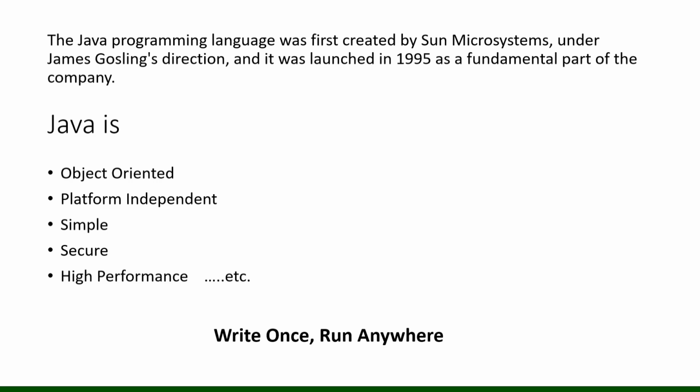After that, what is platform independent? Platform independent means write once, run anywhere. Once you write a piece of Java code, it can run anywhere after you compile that code. It is also simple and one of the secure languages, and it is easy to learn. That's why it is simple, and it provides you high performance. You will understand all this clearly when you see some programming. So now let's move to the next slide.